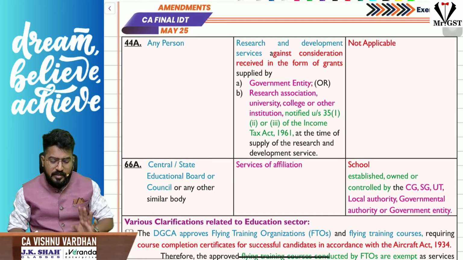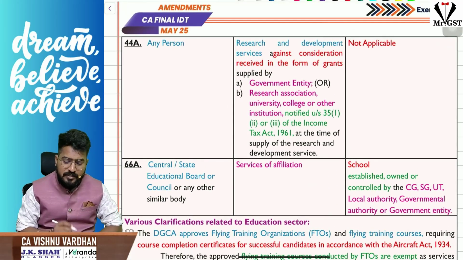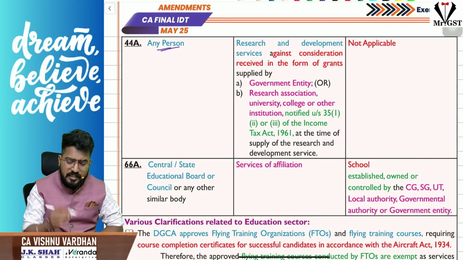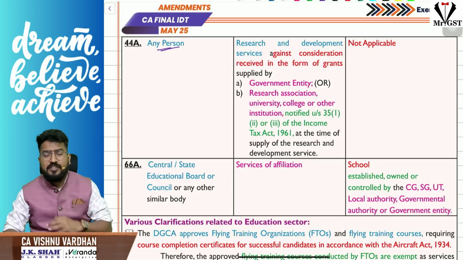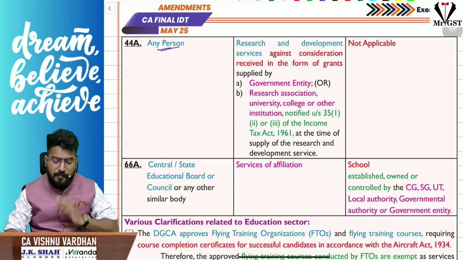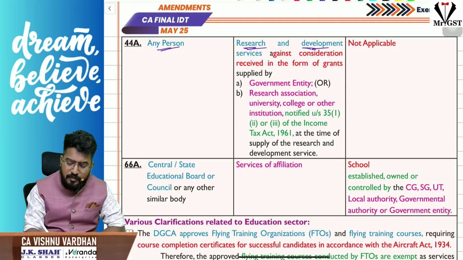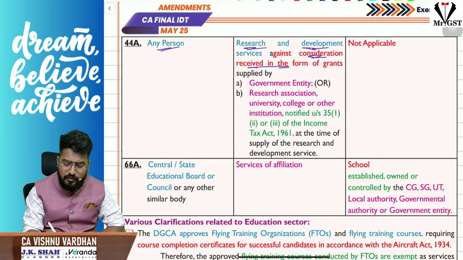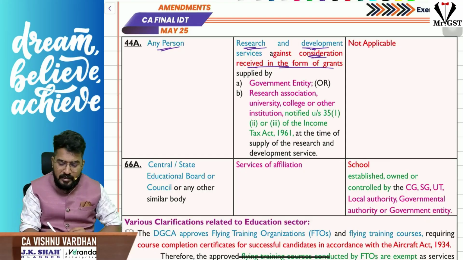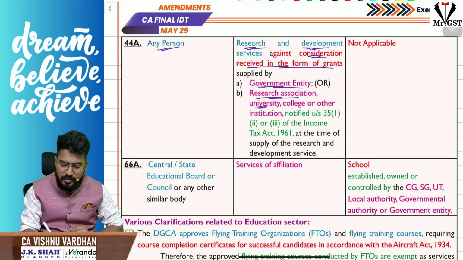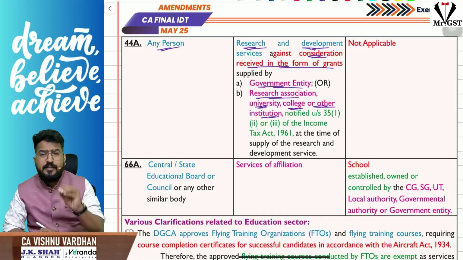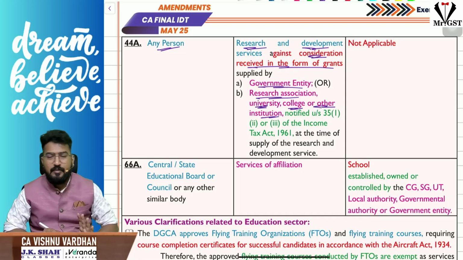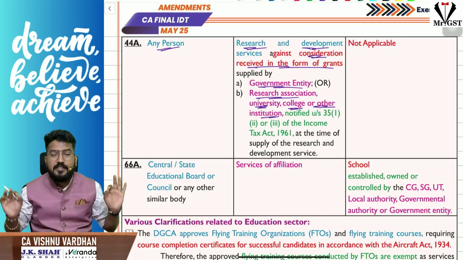Coming to another entry, the next entry is something you will generally see in PG colleges or PhD colleges where students are doing research. For research and development, they will get consideration in the form of grants. Government entities or research associations in a university, college or other notified institutions provide grants to people for carrying out research and development services. Those grants are exempt under GST.